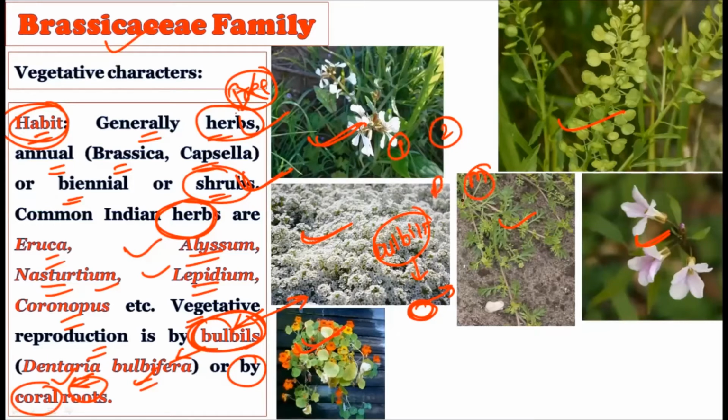So in the Ranunculaceae and Magnoliaceae families, we did not have a point relating to bulbils. That is the vegetative reproduction by the bulbils. But these kinds of structures can be found in the Brassicaceae family. Hence, this Brassicaceae family becomes unique in that regard.